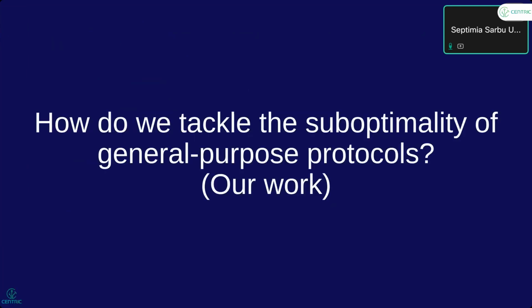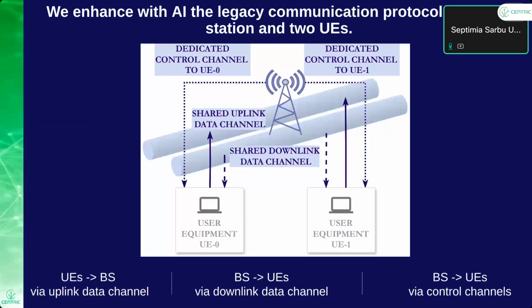So in this work, we want to tackle the suboptimality of general purpose protocols, meaning that we want to devise goal-oriented protocols that exploit the specific characteristics of the application for gains.